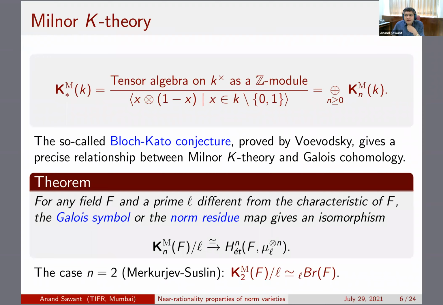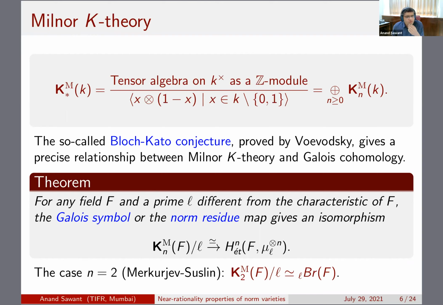The Bloch-Kato conjecture, which was proved by Voevodsky and also depends upon the work of Markus Rost, gives a precise relationship between Milnor K theory and Galois cohomology. It says that for any field F and a prime L different from the characteristic of F, there is an isomorphism between the mod L nth Milnor K theory of F and the Galois cohomology of F with coefficients in mu L tensor itself n times.